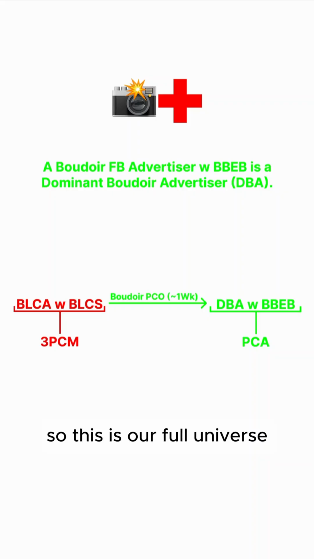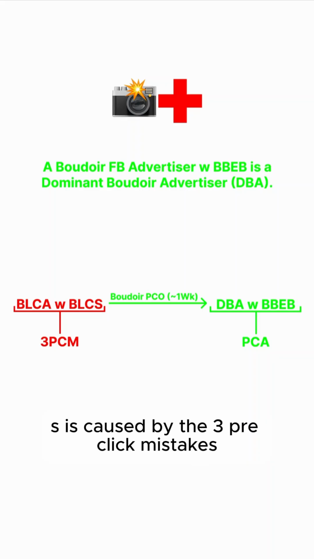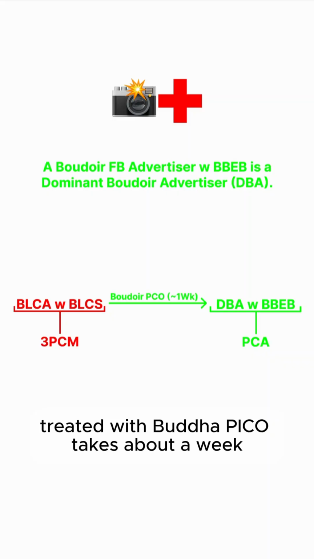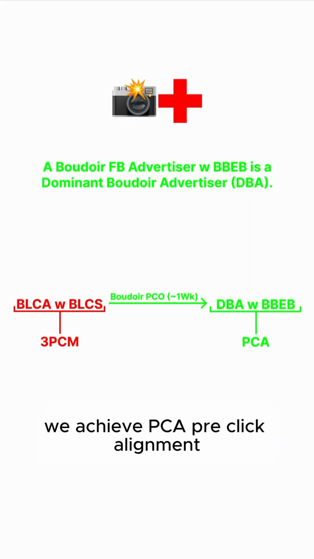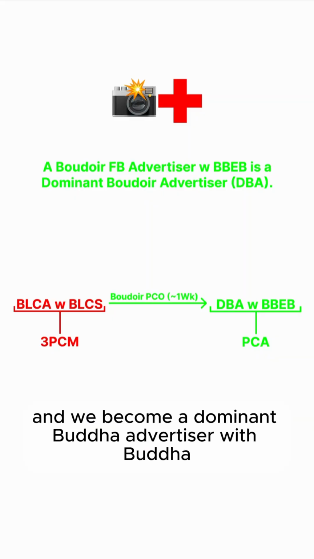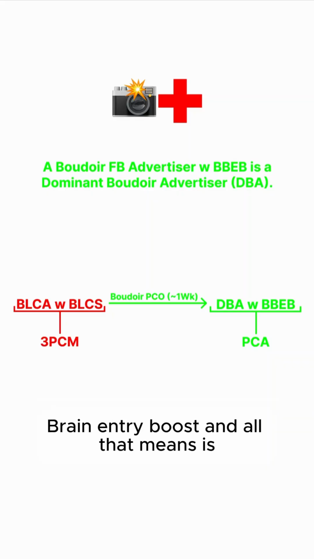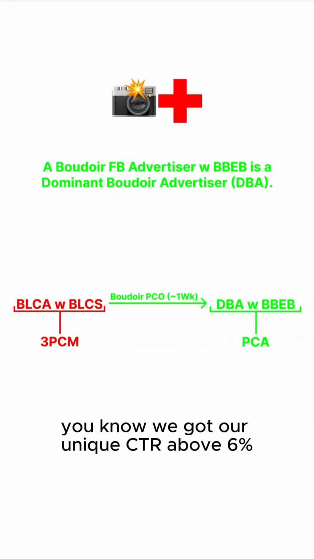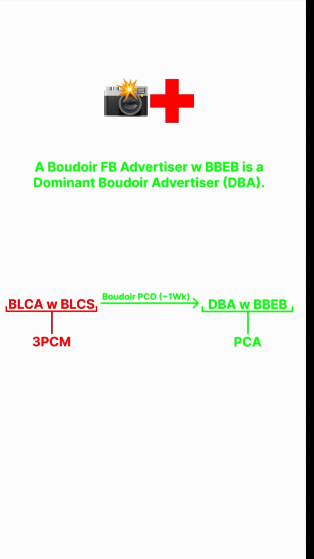So this is our full universe. We've got a BLCA with BLCS caused by the 3 pre-click mistakes. It's fine, easy enough, treated with Boudoir Pico. Takes about a week. We achieve PCA, pre-click alignment, and we become a dominant Boudoir advertiser with Boudoir brain entry boost. And all that means is we've got our unique CTR above 6%.